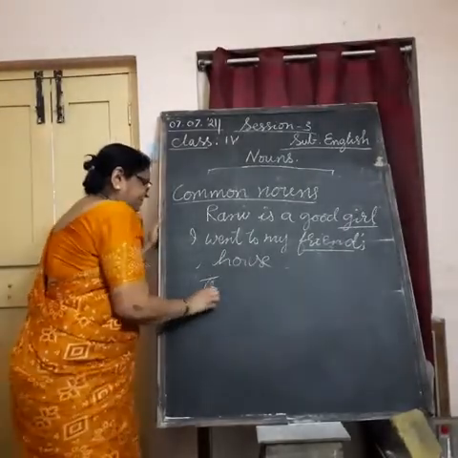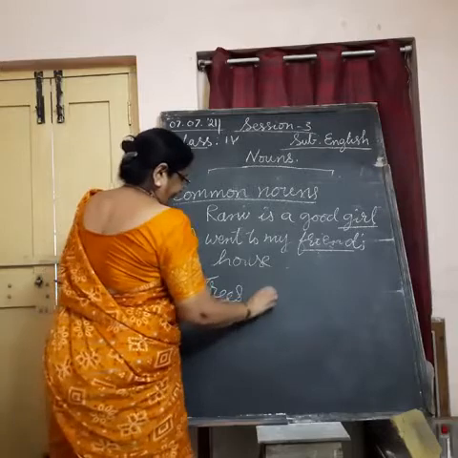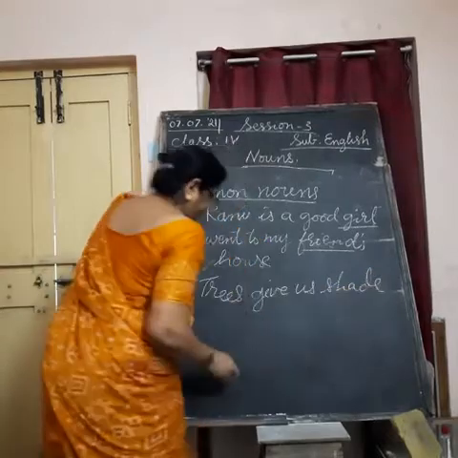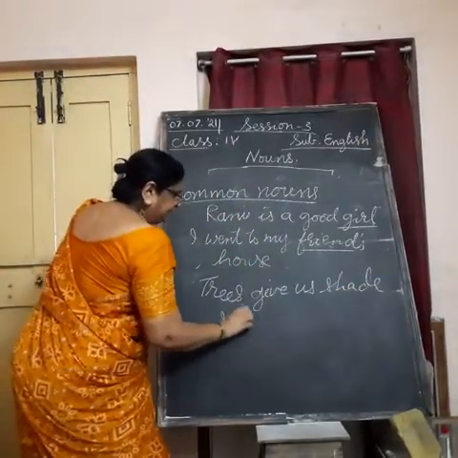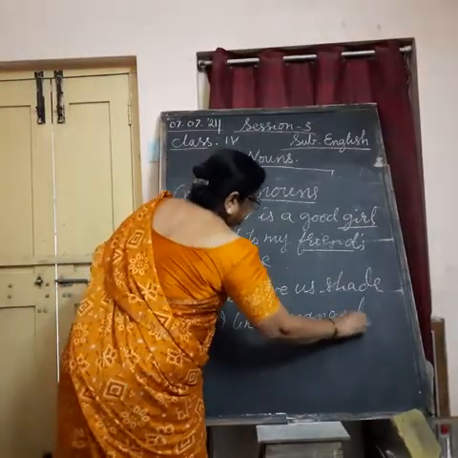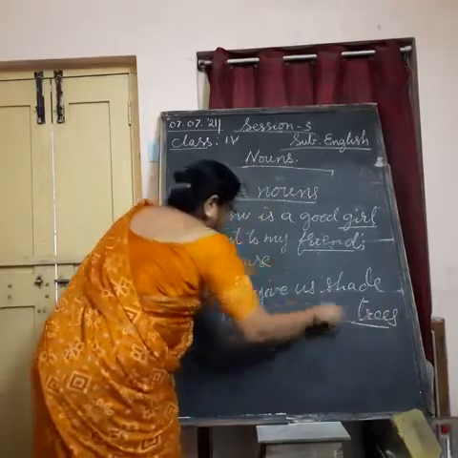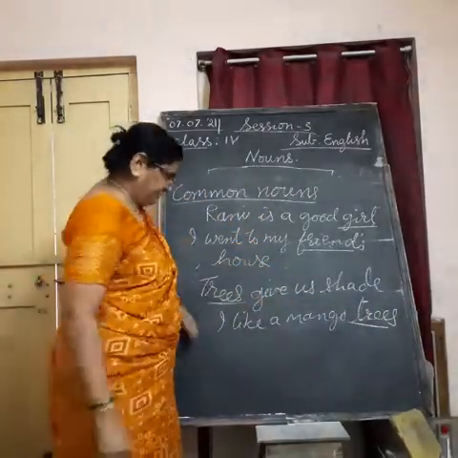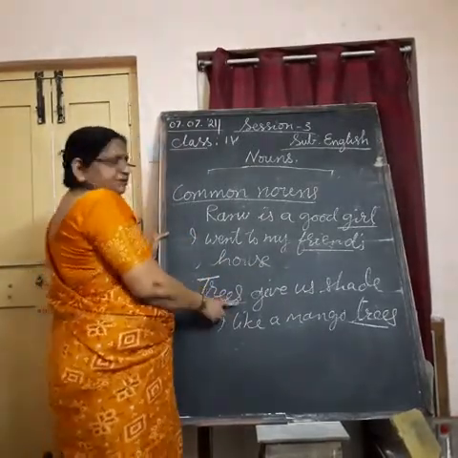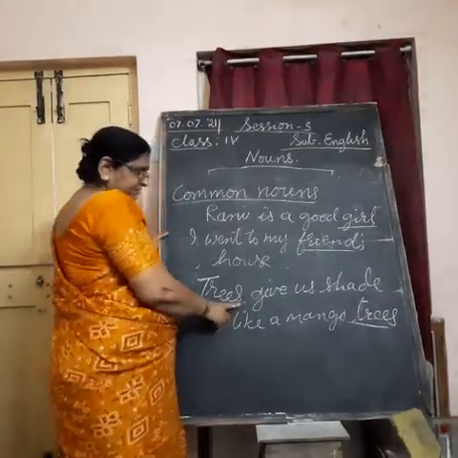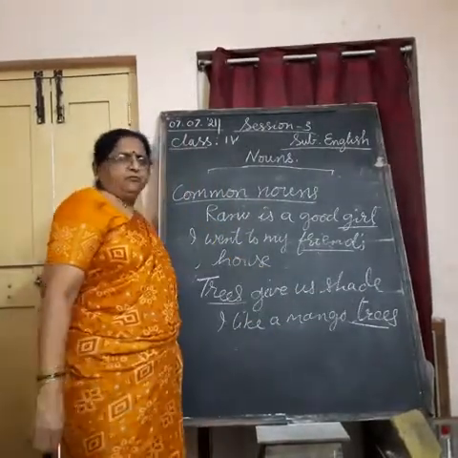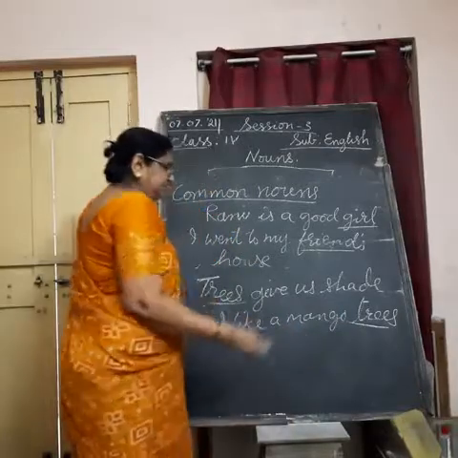Trees give us shade. I like a mango tree. Here two ways I used the word tree. Understand? Here I used tree with capital because I used it in the beginning. Yesterday I told you, start the sentence with capital at the beginning. But here also I used the word tree. I used a small letter for t. Why? Because it came at the end of the sentence.